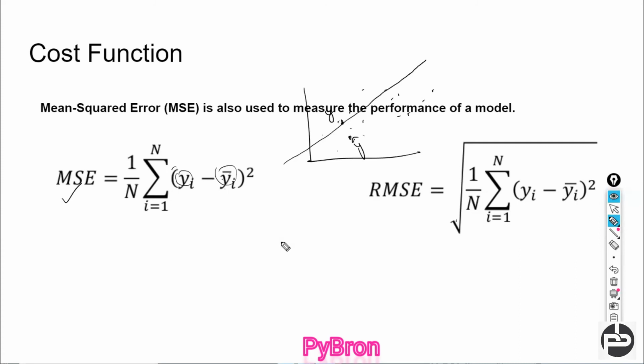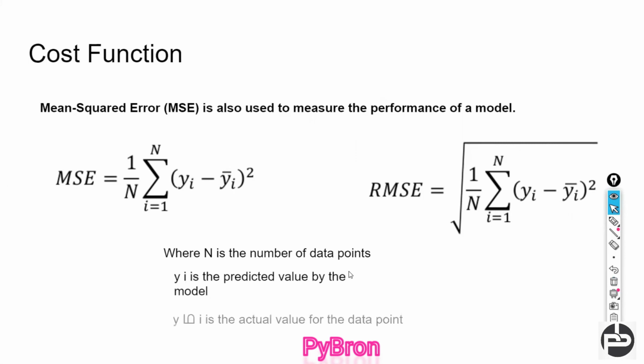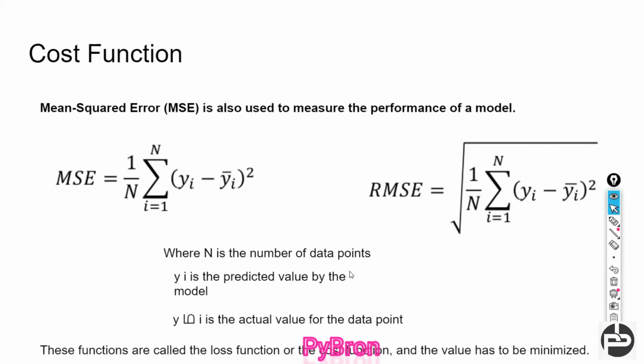If your RMSE is more, then the performance of the model is bad. But keep this in mind: if your RMSE value is more, don't you think so? See how much difference you will get between the prediction and mean. It means your model is not predicting well, right? So once your RMSE increases, the performance of the model decreases. Where n is the thing we already discussed. N is the number of data points. Y is the predicted value of the model, right? So hope you understood this cost function also.